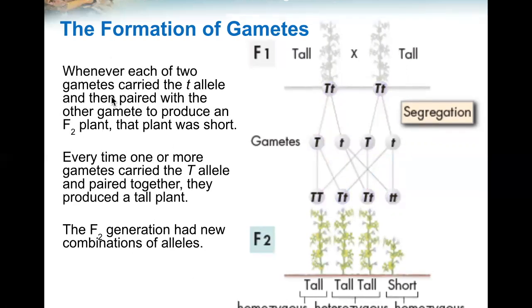Whenever each of the two gametes carried the small t allele and paired with the other gamete to produce an F2 plant, that plant was short. Every time one or more gametes carried the capital T allele, they produced a tall plant. The F2 generation had new combinations of alleles: double tall, tall short, and short short.